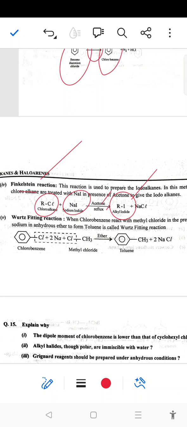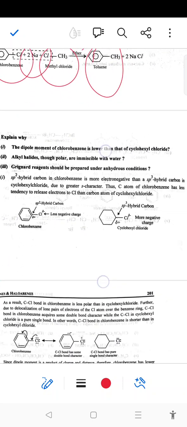Next, the Wurtz-Fittig reaction. In the Wurtz-Fittig reaction, an alkyl halide and an aryl halide react in the presence of sodium metal in dry ether, and the formation of toluene occurs.